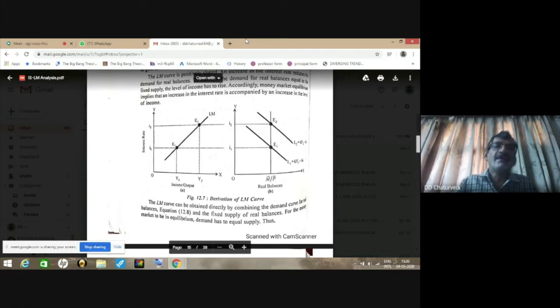When we join these two combinations corresponding to two equilibrium points E1 and E2, we get the LM curve. So LM curve is obtained by combining or joining those points where money market is in equilibrium, that is demand for money is equal to supply of money, and it shows the various combinations of the rate of interest and the income level.